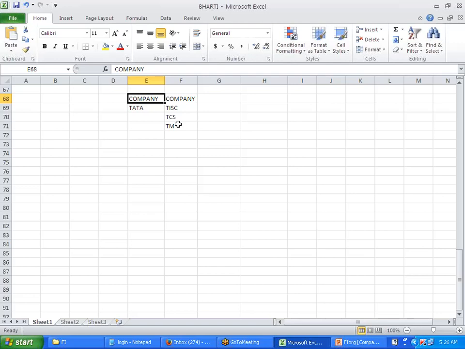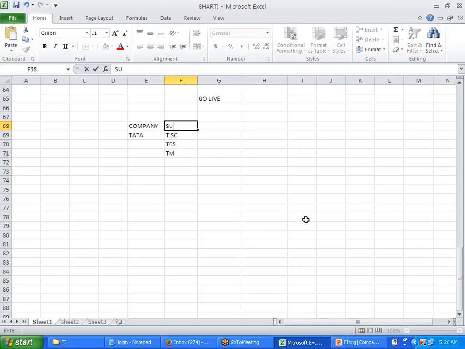Yeah, same thing I think. So can Tata be the client? Yes, Tata is the client, and these are companies. See, in general, we call this a company. Tata is a company, and under this company, these are referred to as subsidiaries.